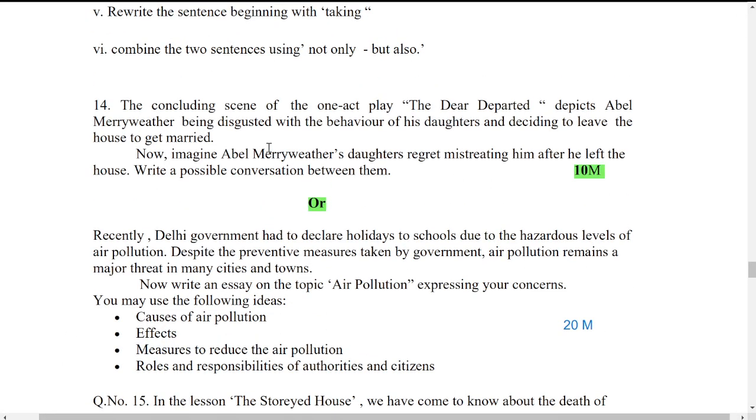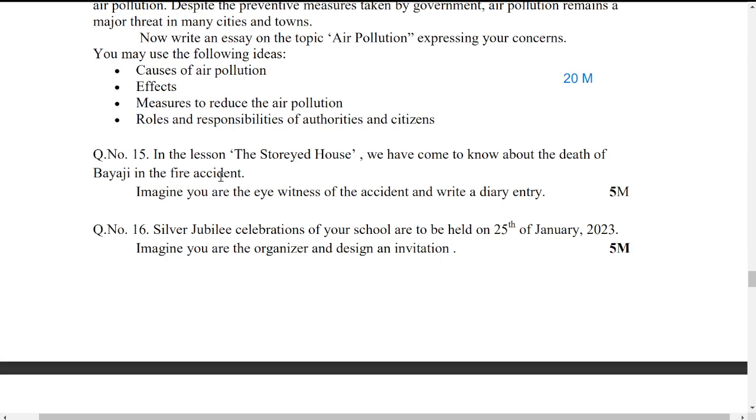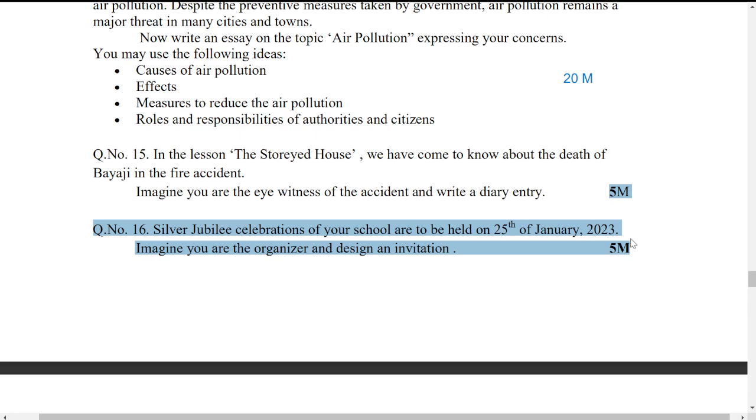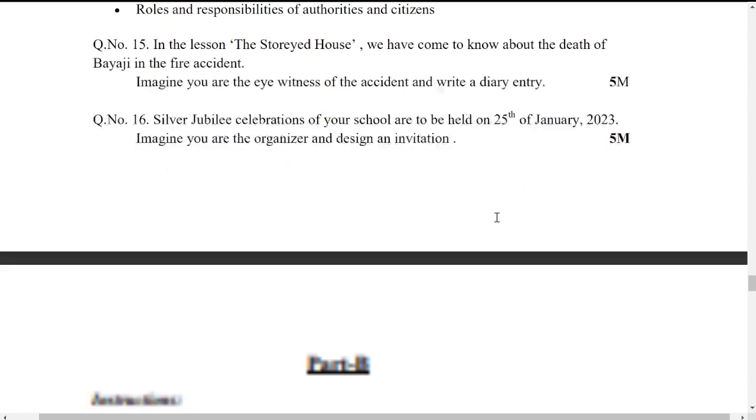Next, coming to the next section, that is the major discourse. In the major discourse, you have alternatives 1 or 2. So you can write the above one or you can write the below one. Whichever one you write, it carries 10 marks. Next, the last section is the minor discourse. In the minor discourse, you don't have any alternative, my dear students. You have to write these two, and each one carries 5 marks.